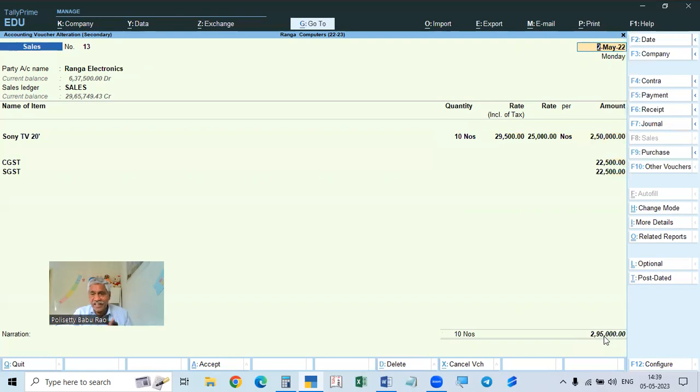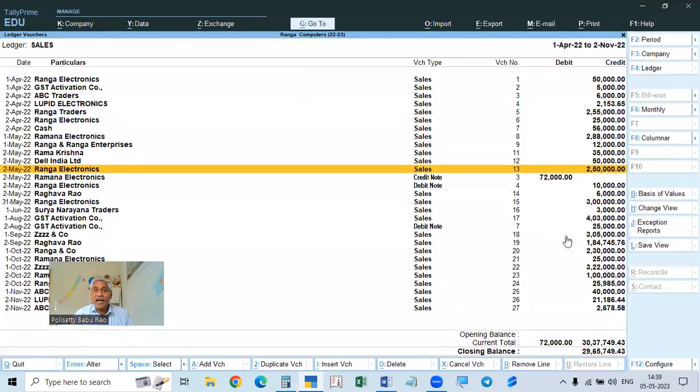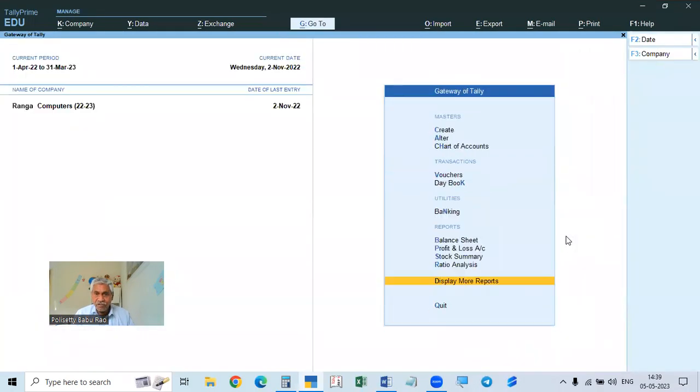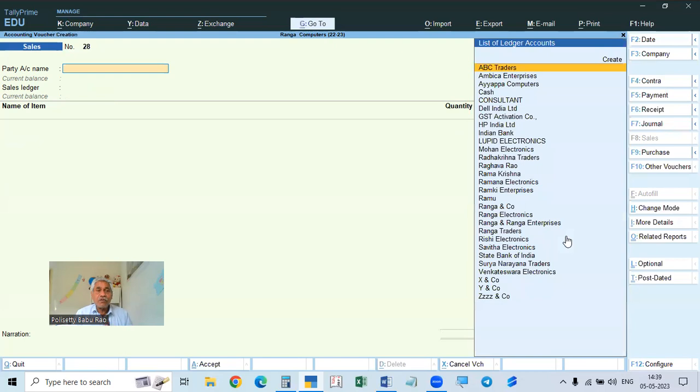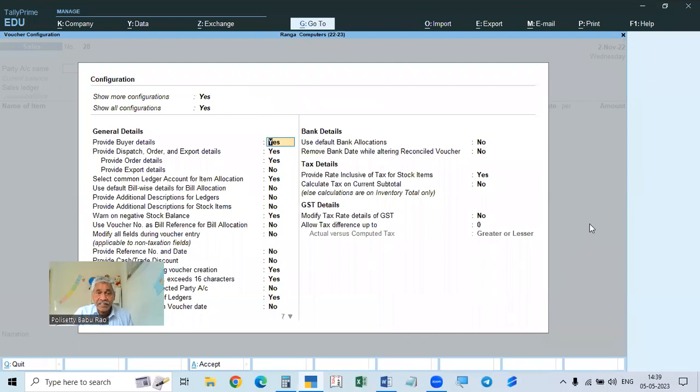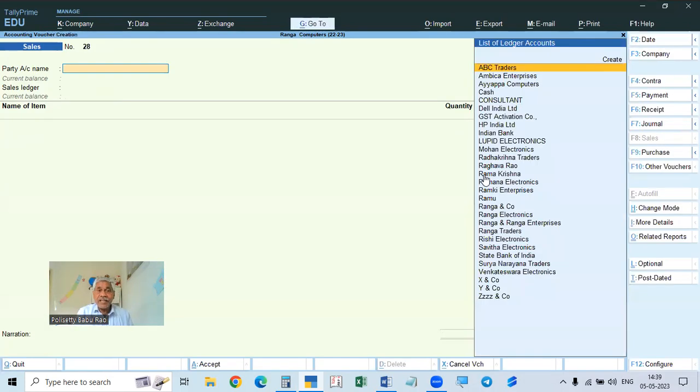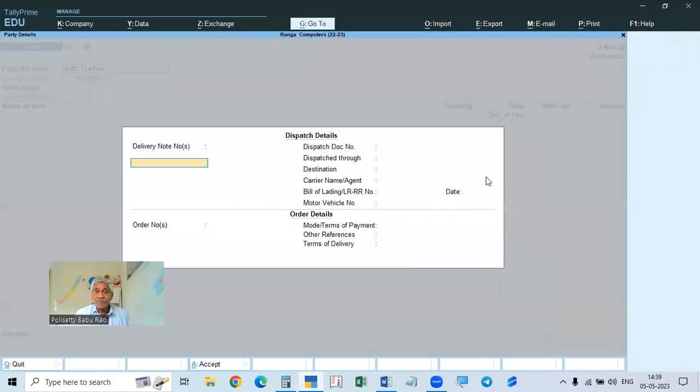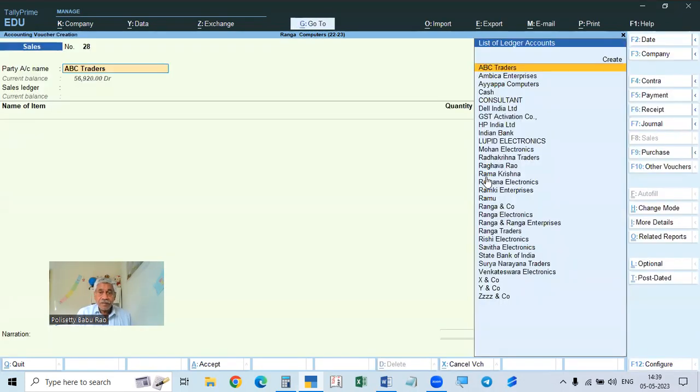There will be no change in the invoice price. So invoice price will be equal to 29,500 into 10, 2,95,000. So what it is doing is, when you are preparing the sales voucher, we have to give the inclusive rate. That is, first of all go to F12 and select provide rate inclusive of tax, make it yes, then save. Then a separate column will be there.